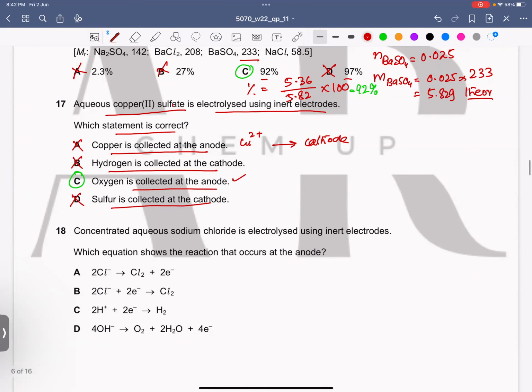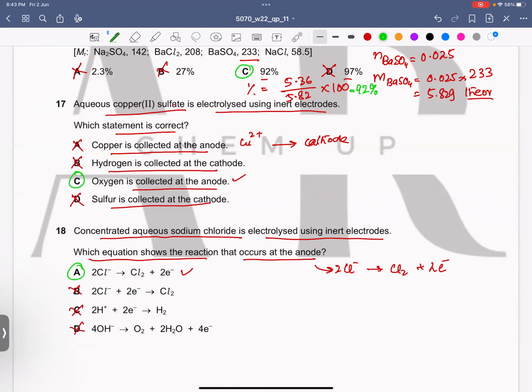Now, question number 18. Concentrated aqueous sodium chloride is electrolyzed using inert electrodes. Okay. There is a aqueous concentrated. Which equation shows the reaction occurring at anode? So if you recall, at anode, in case of concentrated, chloride would go, turn into chlorine gas and release 2 electrons. For that, we need 2 moles of chloride. So if you see here, your equation A is correct and B, C, and D go wrong. So A is your correct answer. Is this clear to everyone? Yes, sir.